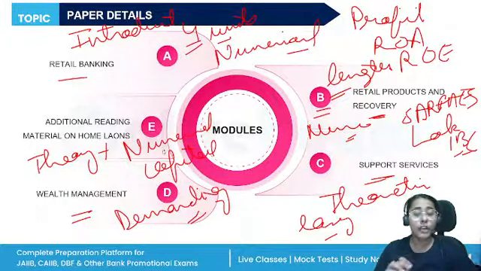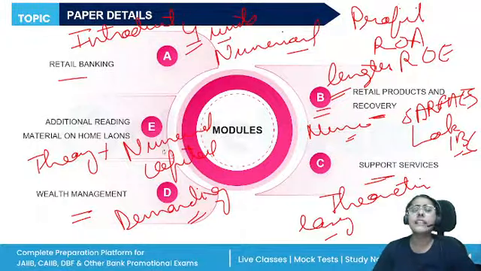So do not skip module E thinking that it is just additional reading material. No, it is very important. That is why we are giving it equal priority as we were giving module C and module A as well. All right, so these are the 5 modules.